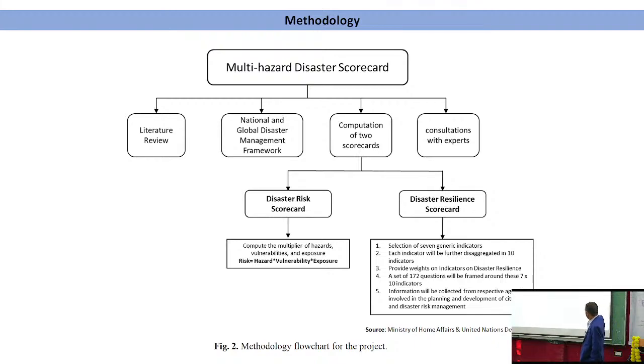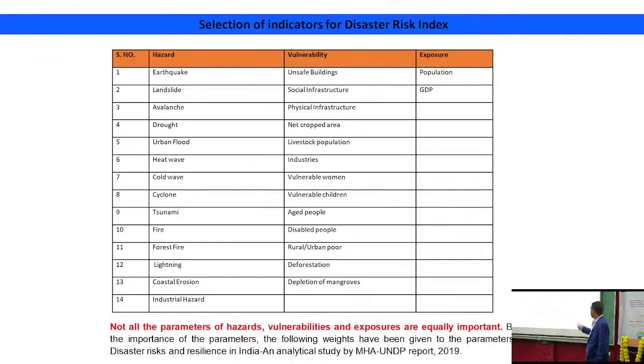So we have taken the questionnaire from them, and in that we have 7 generic indicators to show the resilience of a city, and those 7 indicators are further subclassified into 10 indicators each. So 7 into 10, 70. Based on these 70 indicators, they have prepared a questionnaire of 172 questions, and based on the 172 questions, we have marked them out of 100, and that is the scorecard out of 100. In the case of the disaster risk scorecard, we have calculated hazard, then vulnerability, then exposure, and multiplied the 3 of them. So these are the indicators for disaster risk.